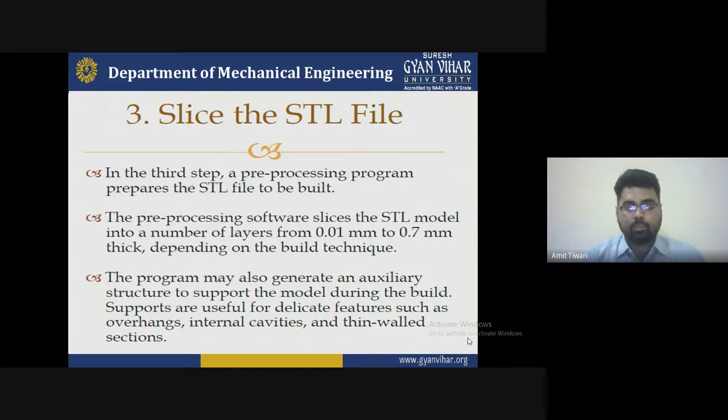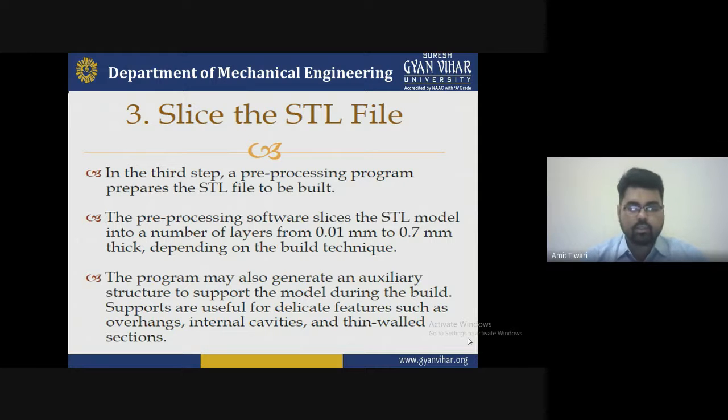Second, the pre-processing software slices the STL model into a number of layers, from 0.01 mm to 0.7 mm thickness, depending upon the build technique, that is, what type of technique we are building with. So these are the reasons for that.